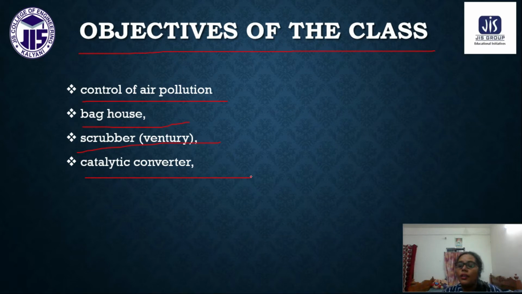For all this equipment we can see the working principle, how they are working, how they can refine the air, and what are the special characteristics of the equipment. What should be the size for the baghouse filter, and what will be the size that will be removed by the scrubber. All these things we will discuss. So this is today's objective.